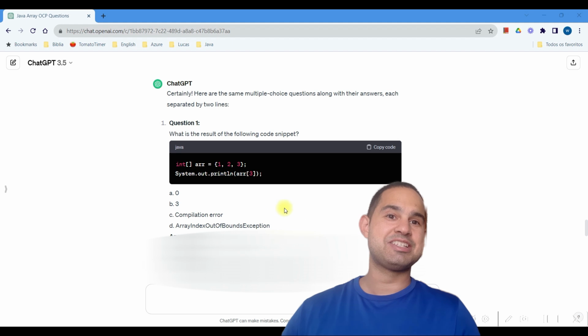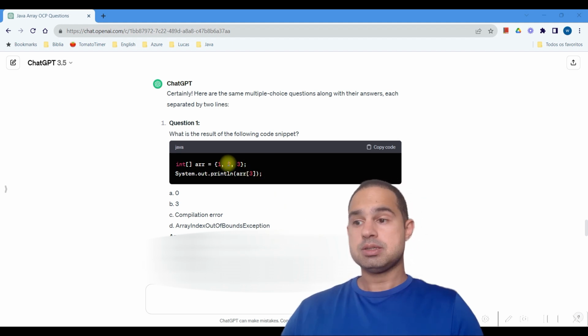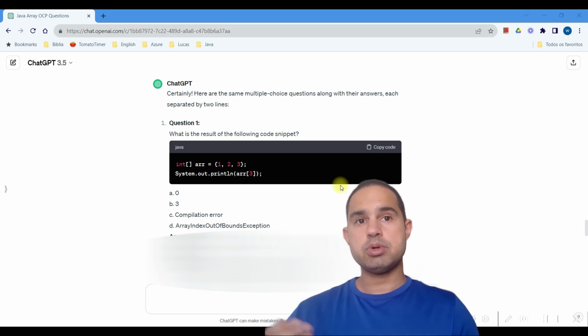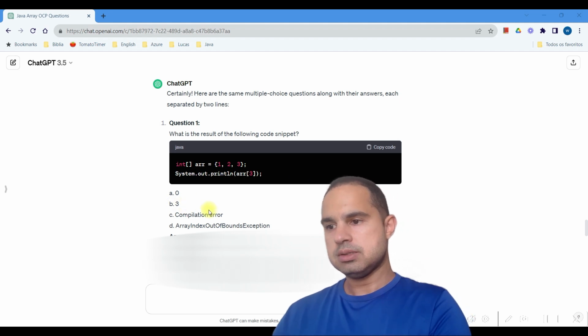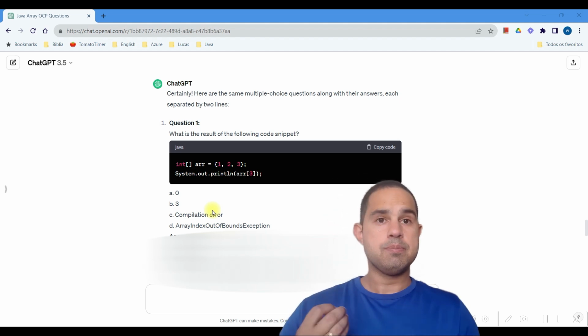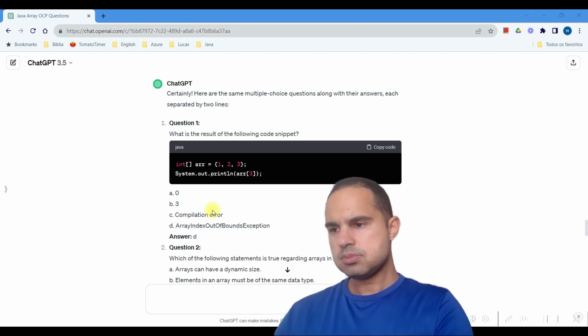Oh, ChatGPT is trying to confuse us because it puts the number 3 in the parameter and the number 3 is in the array. But be careful, because the index 3 doesn't exist in this array. Remember that an array begins with index 0.